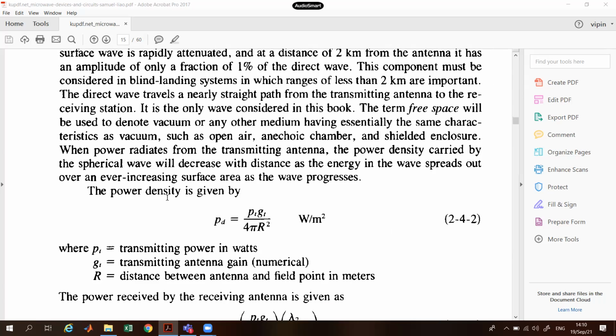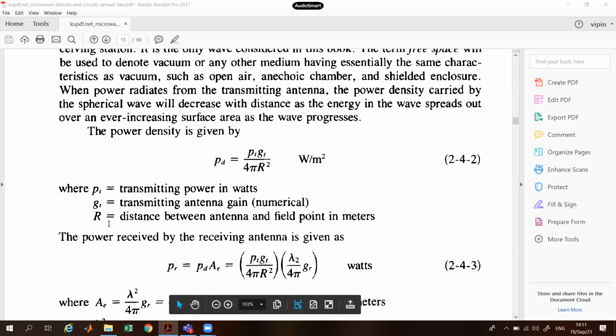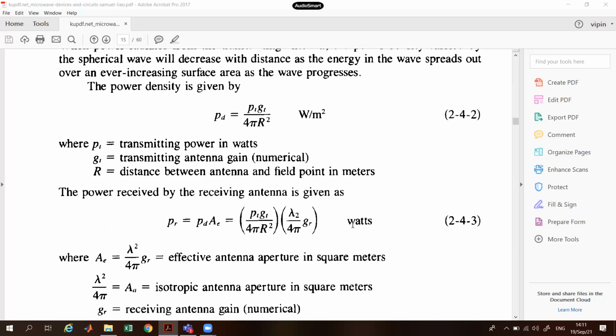And the power density with respect to the power is given by PT GT divided by 4 pi r square, where PT is the transmitted power in watts, GT is the transmitting antenna gain numerically, and R is the distance between the antenna and the field point in meters.